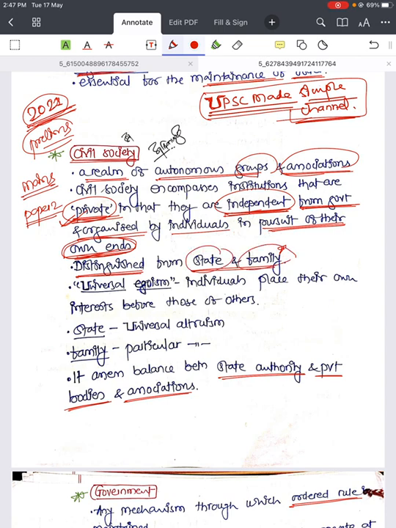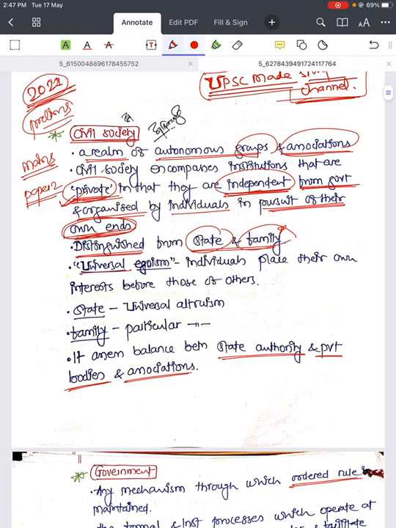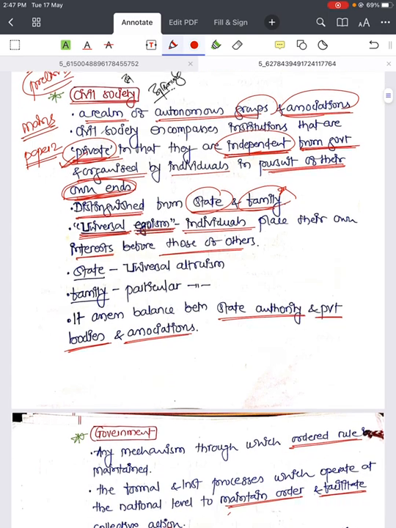Civil society is not a state, and civil society is not a family. It is based on the principle of universal egoism, which means every individual puts his own goal or interest before those of others. For this they have used the principle of universal egoism in civil society.